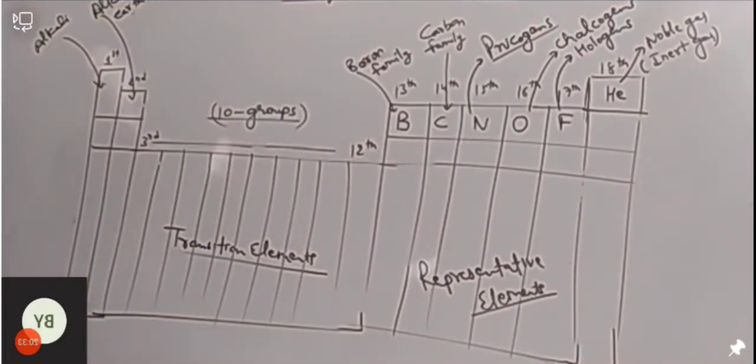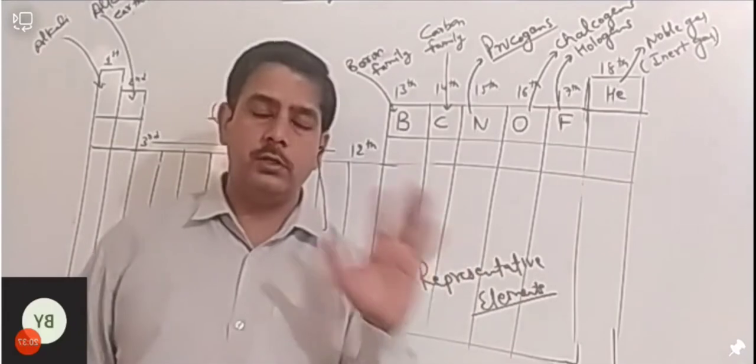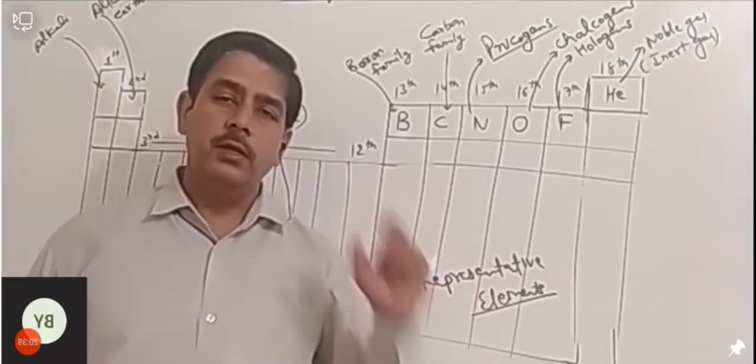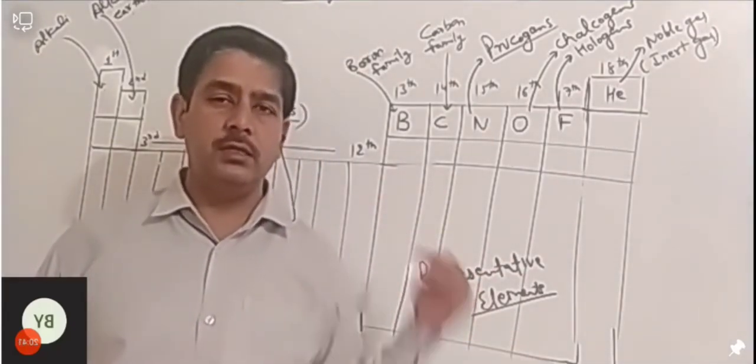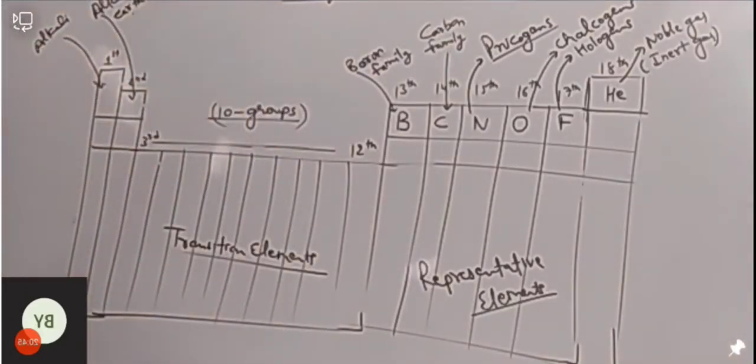Let me tell you one more thing. It was the description about the groups. Now, how many periods are there in this periodic table? We can also explain it. So, as you can see here, this is the first period. And this is the second period.